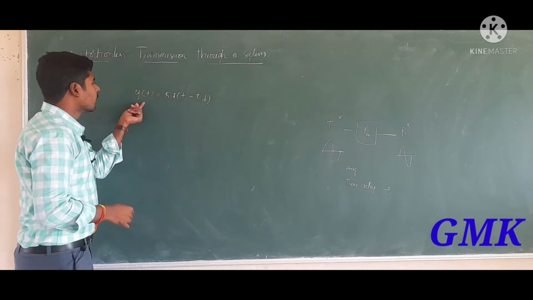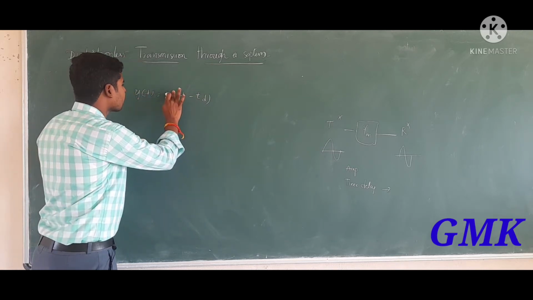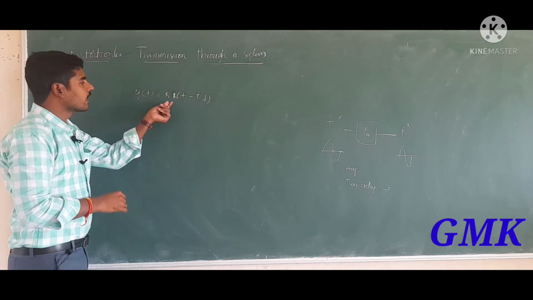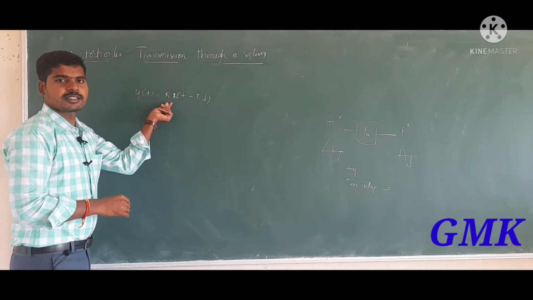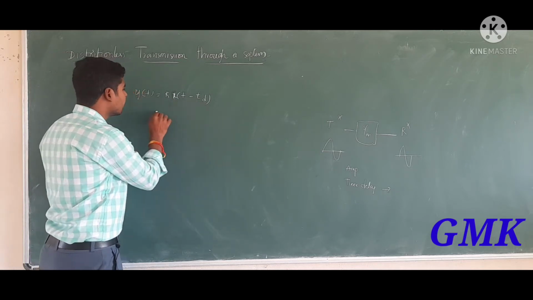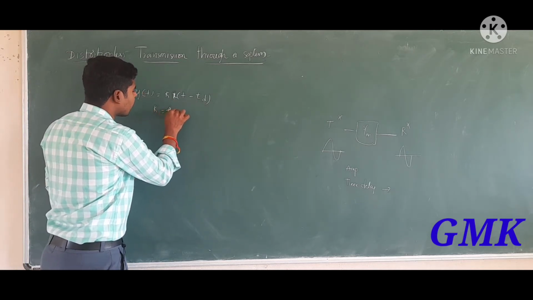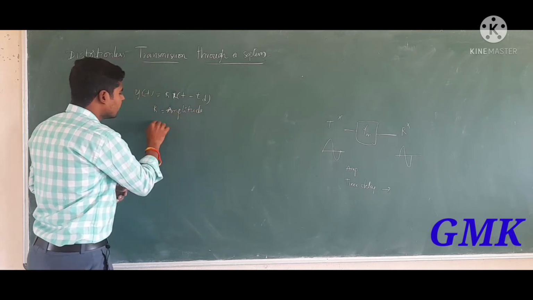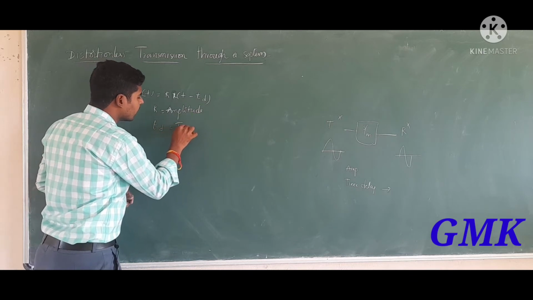Here y of t is the output, k is the multiplication factor, also called the amplitude, and td is the time delay.